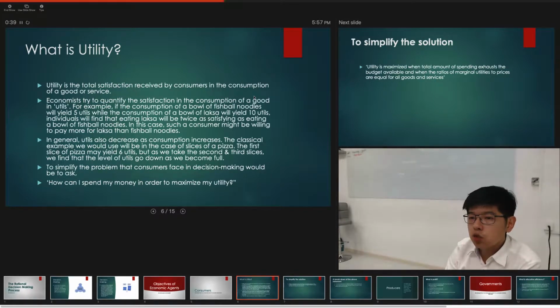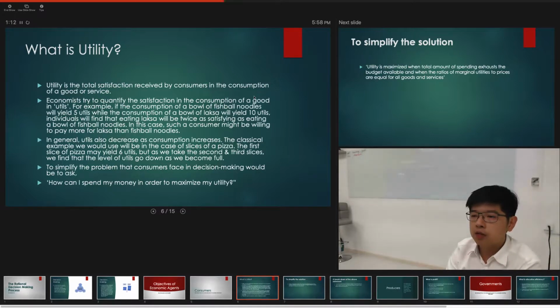Utility is the total satisfaction received by consumers when they consume a good or service. It sounds very strange, but we actually try to quantify the satisfaction in the consumption of a good in units called utils. For example, if the consumption of a bowl of fishball noodles, your fishball noodle soup, gives you 5 utils, while the consumption of a bowl of laksa gives us 10 utils, what we're saying is that eating one bowl of laksa is twice as satisfying as eating one bowl of fishball noodles.